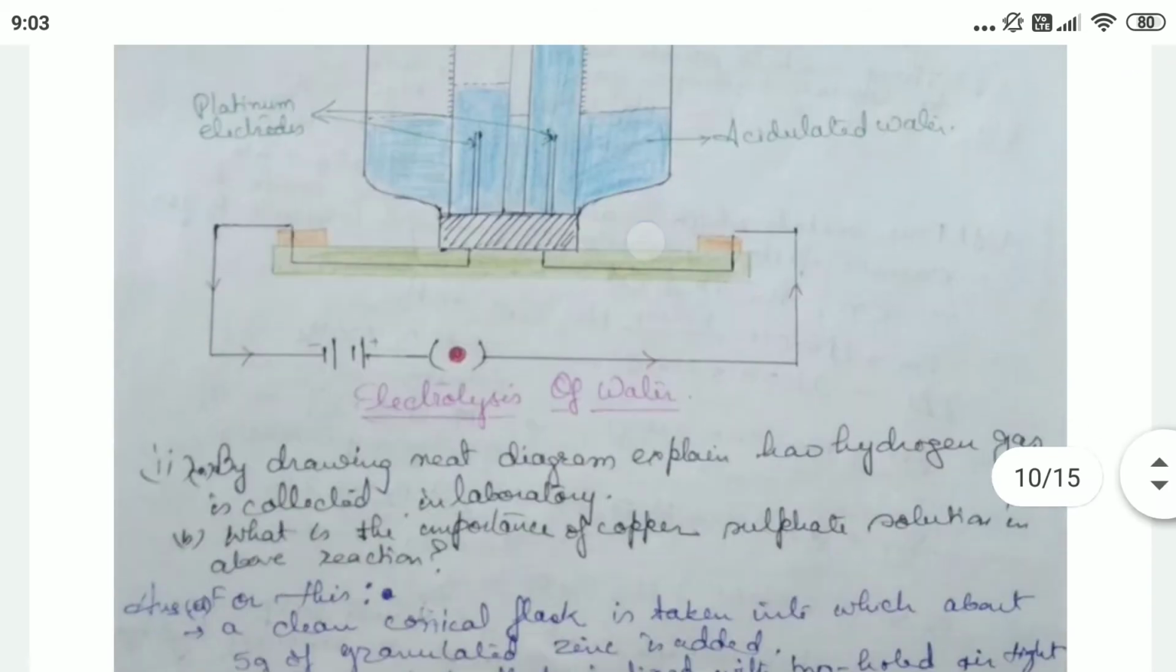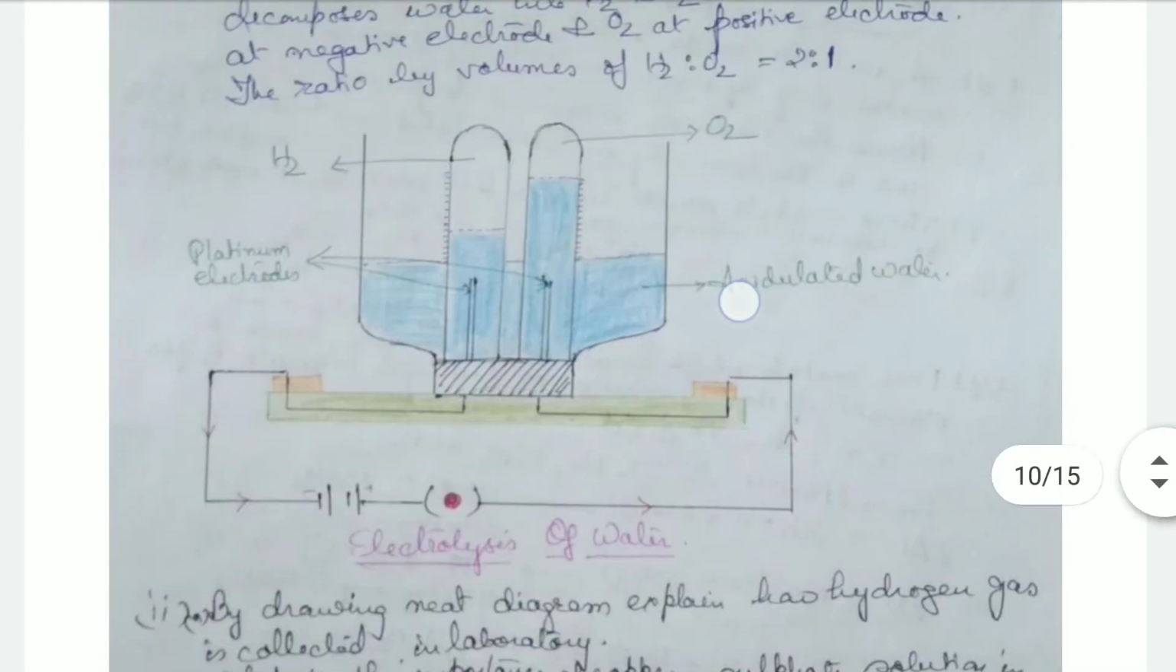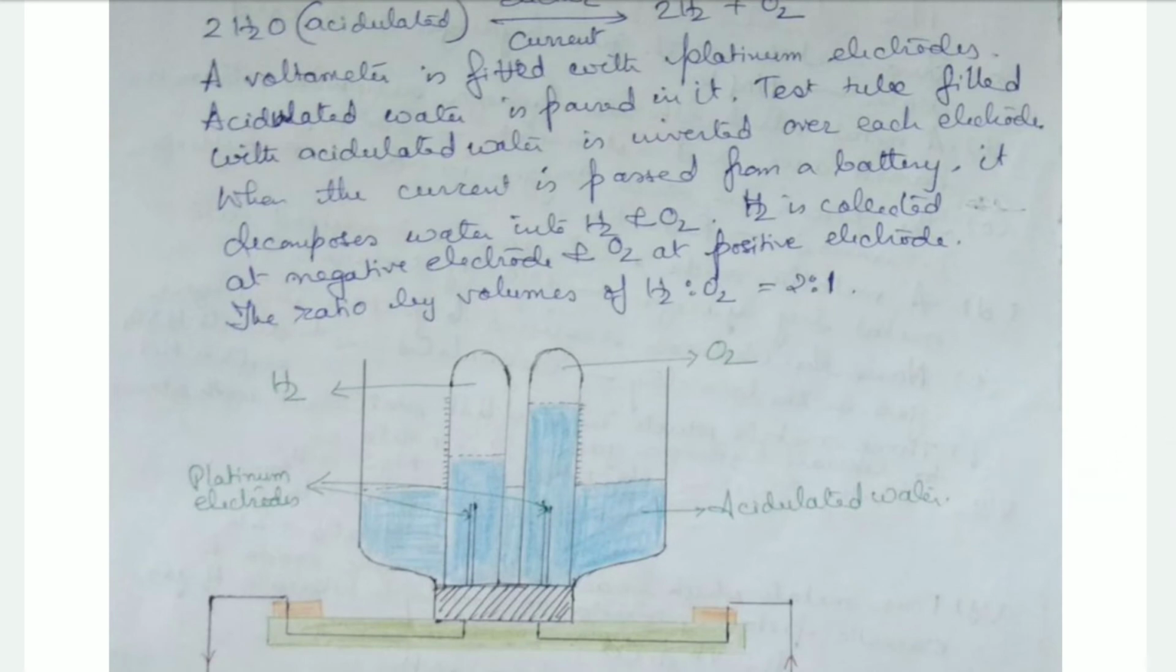So this is the electrolysis of water that is taking place. That shows that the ratio by volume of hydrogen and oxygen which gets collected is in the ratio of 2 to 1.